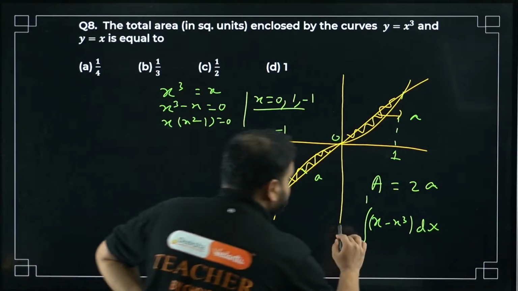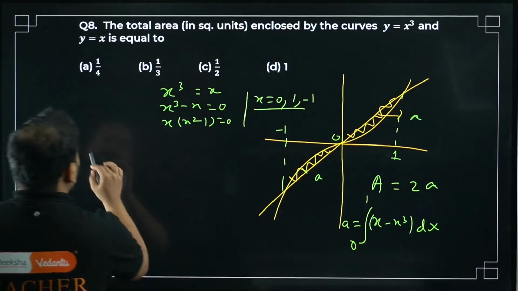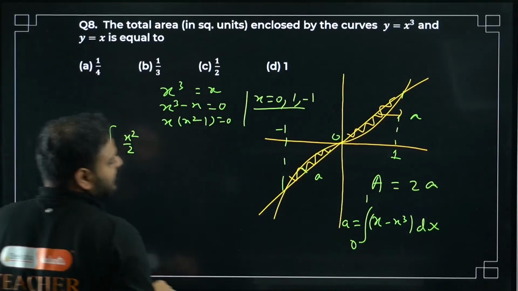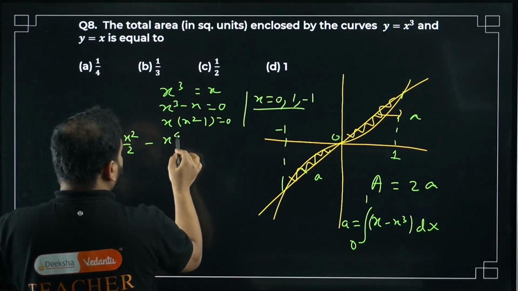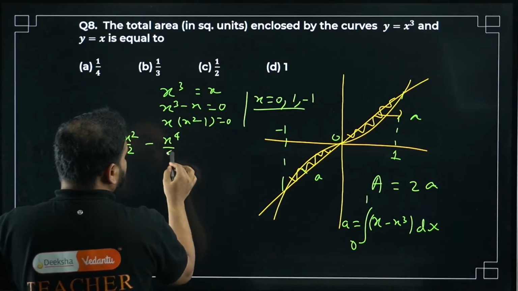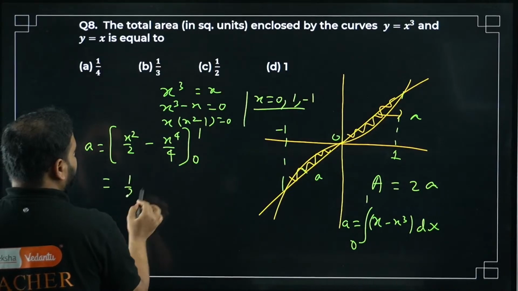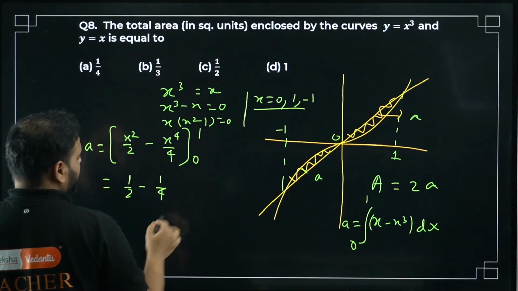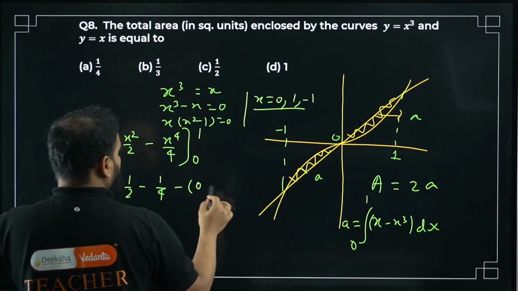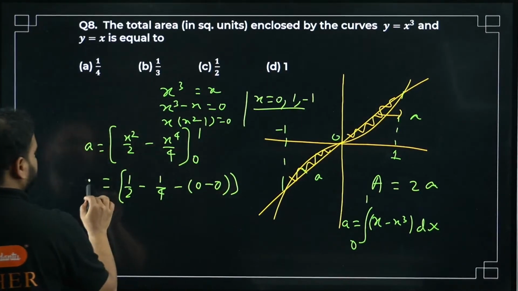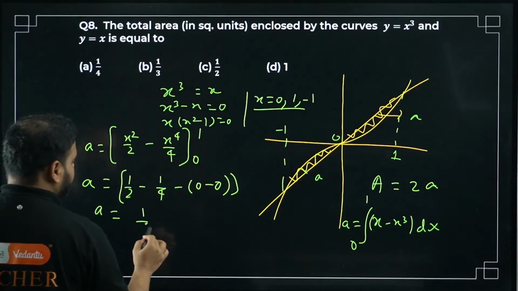So this is the value of small a actually. I'm getting small a as integration of x square by 2 minus x power 4 by 4, from 0 to 1. So for 1, I get 1 by 2 minus 1 by 4, and for 0 it will be simply 0 only. This is your value for a. So a is coming as 1 by 4.